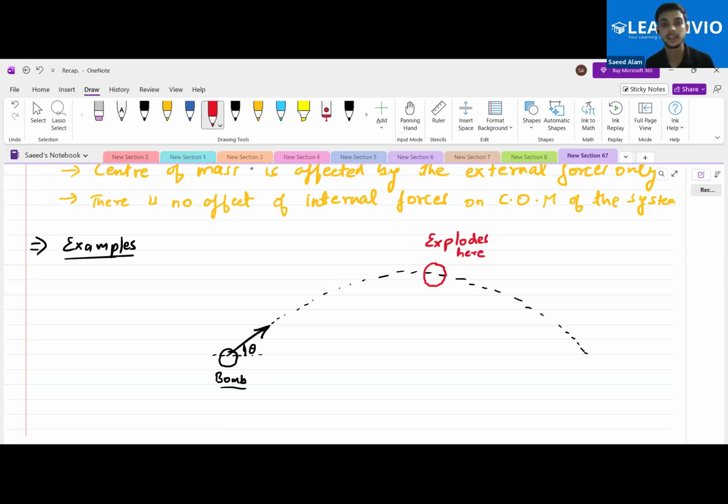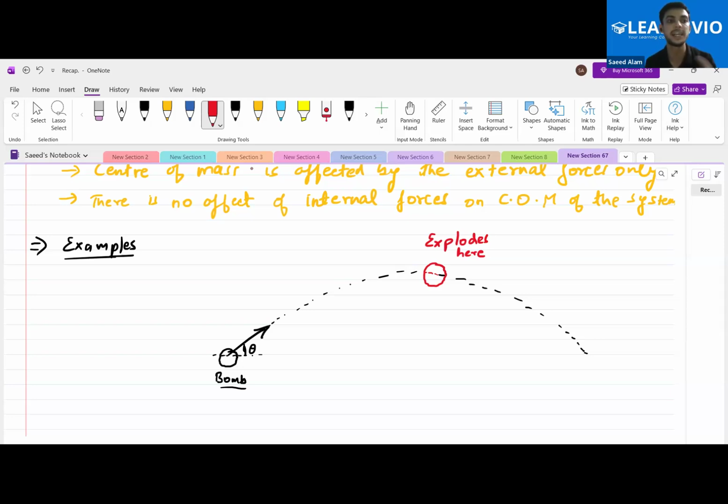If it explodes here, what is going to happen? It will basically get divided into a number of particles. Yes or no? In our physics terms, we'd say it will get divided into several particles. We could assume any number of particles, but I want to take some good numbers so that I can give you a better understanding of this concept.